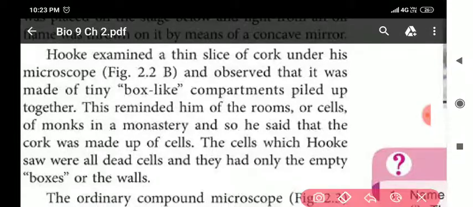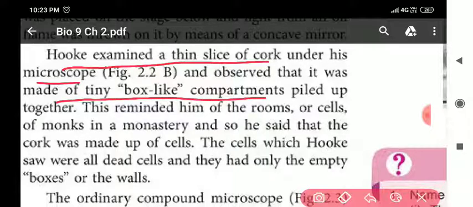Now let me tell you how he discovered the cell. Hooke examined a thin slice of cork under the microscope, and he observed that it was made up of tiny box-like compartments, and these compartments were known as cells. This reminded him of the rooms or cells of monks in a monastery, and so he said that cork was made up of cells. So in this way he discovered the cell.